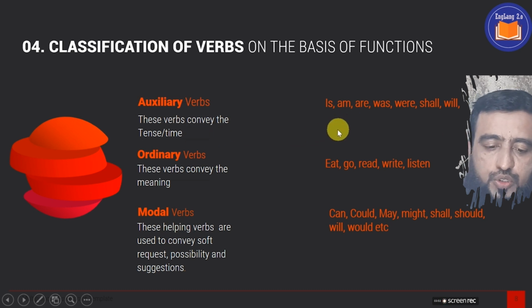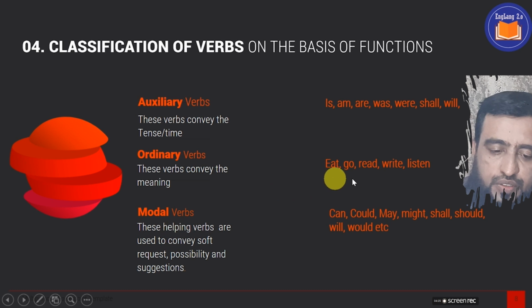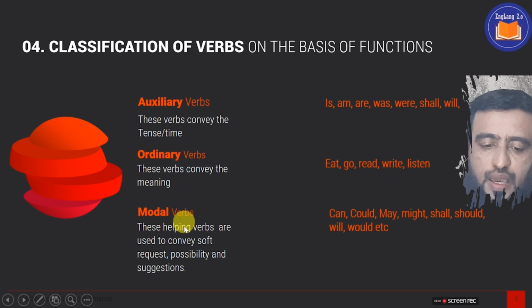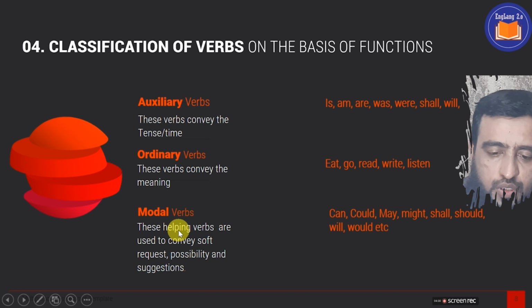These helping verbs are used to convey soft request, possibility, and suggestions. We take some examples, like can. Can I have your pen? Could you please give me your pouch? May I come in? He might have gone. He shall be here. You should go to the doctor. Would you like to give me your copy? So these modal auxiliaries are mainly used to convey the possibility, the request, the suggestions, and some recommendations. We will be having a separate class on the modal auxiliaries.